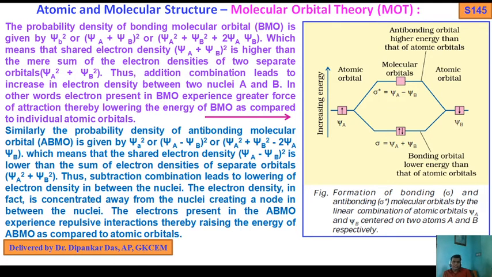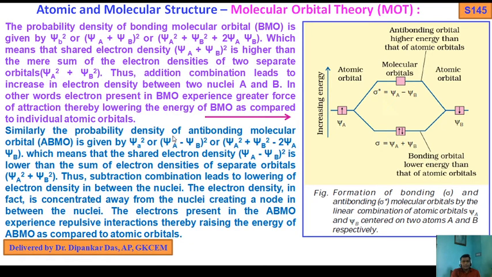Okay, so in degenerate orbitals, the electrons should be filled up singly. Now this is the representation of bonding MOs and antibonding MOs. You should remember, the energy of the antibonding MOs is always higher than both the atomic orbitals and the bonding MOs, but the energy of the bonding MO will be lower compared to the atomic orbitals.